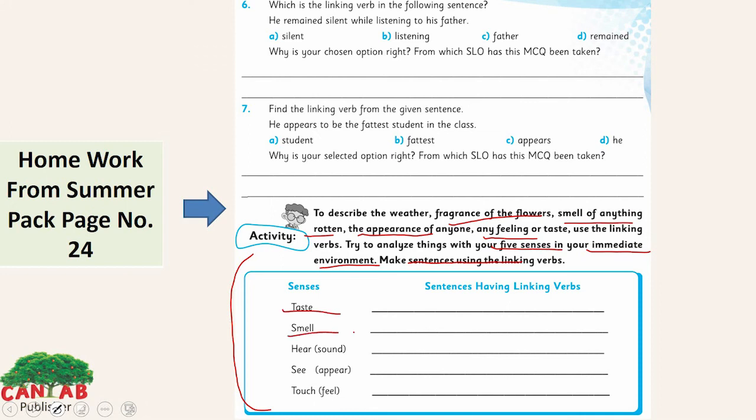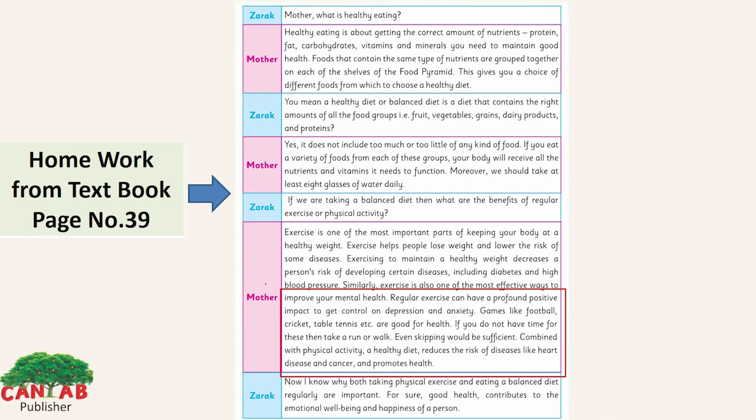The taste, the smell, the hearing, the sight, the touch. The five senses here. And you have to choose the linking verbs in this activity. This is your homework from the textbook, page number 39. You have to identify the linking verbs and the helping verbs that we discussed earlier in the lesson. You have to spot all the linking and helping verbs on this page of your Unit 4.